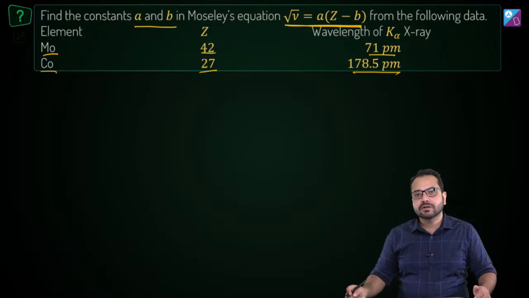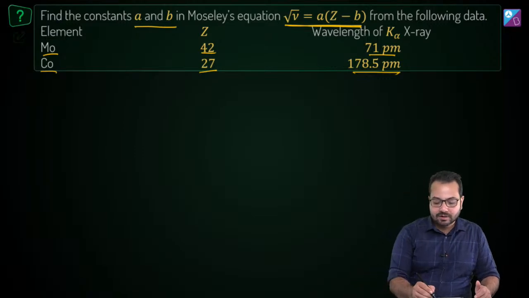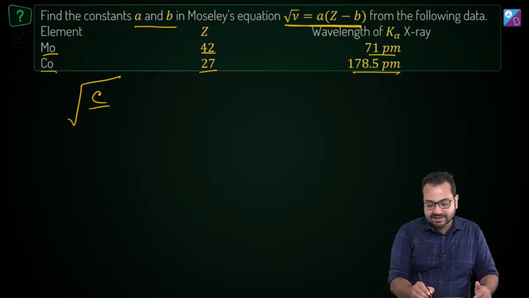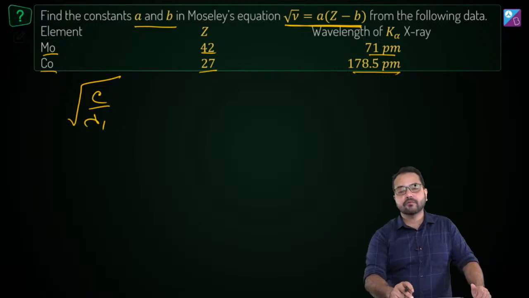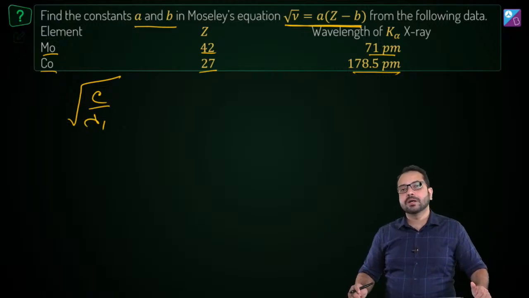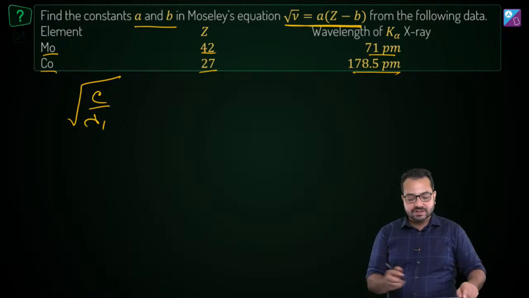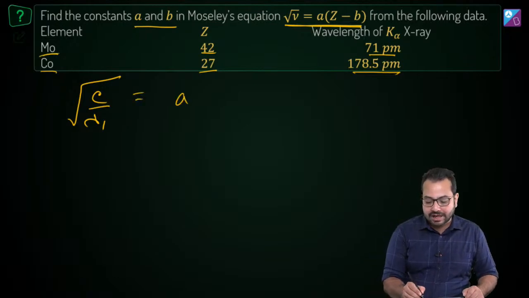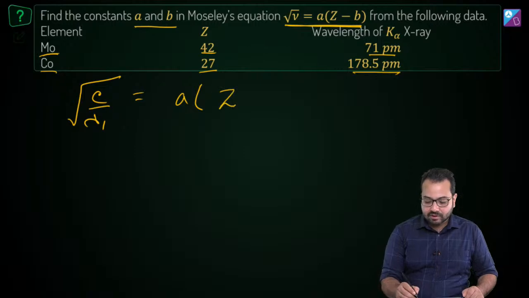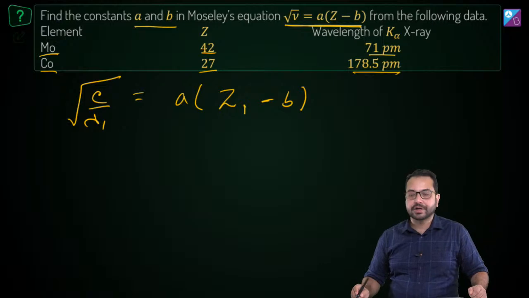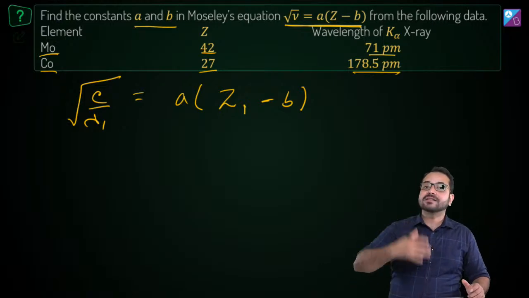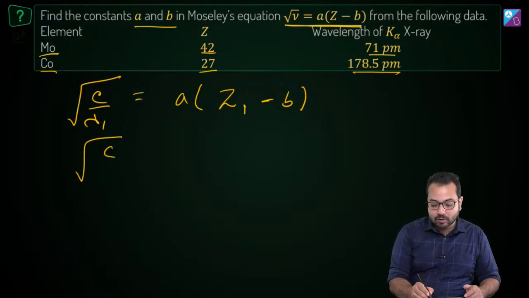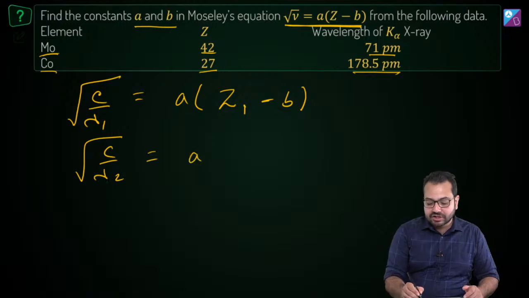We can convert frequency to wavelength. So we can say root of C upon lambda 1. For frequency I am substituting C upon lambda, and lambda 1 means I am talking about molybdenum. So root of C upon lambda 1 is equal to A into Z1 minus B, and Z1 is 42. Then if I write the same thing for cobalt, we'll have root of C upon lambda 2 is equal to A into Z2 minus B.